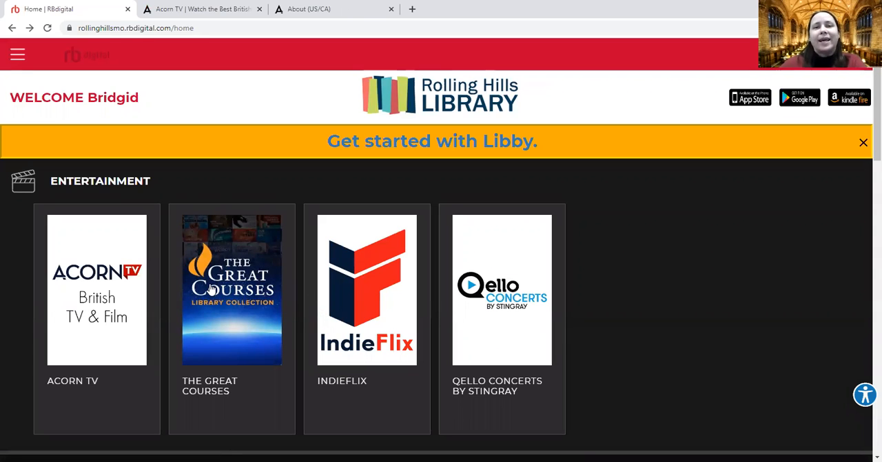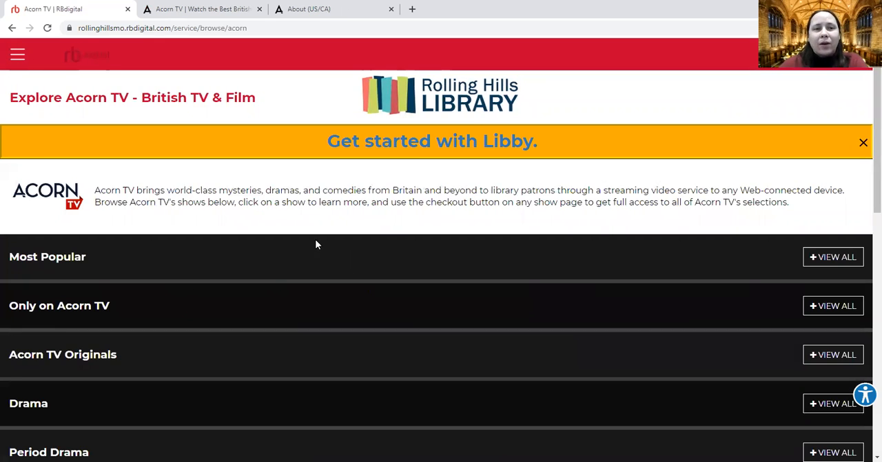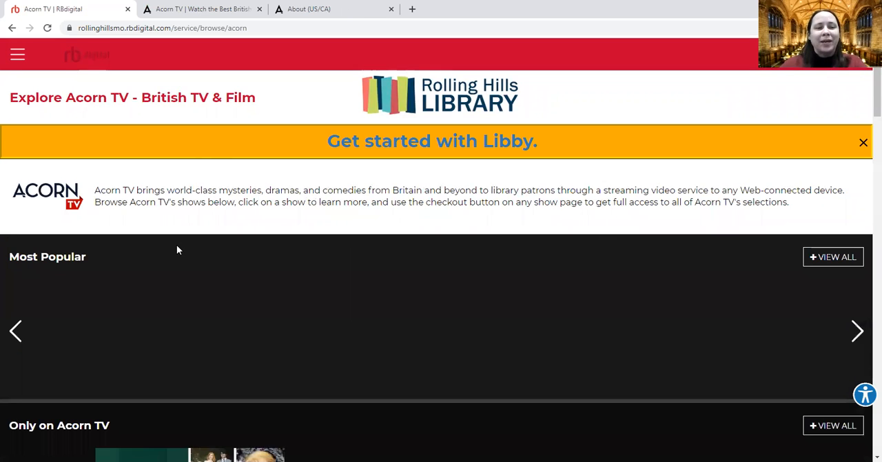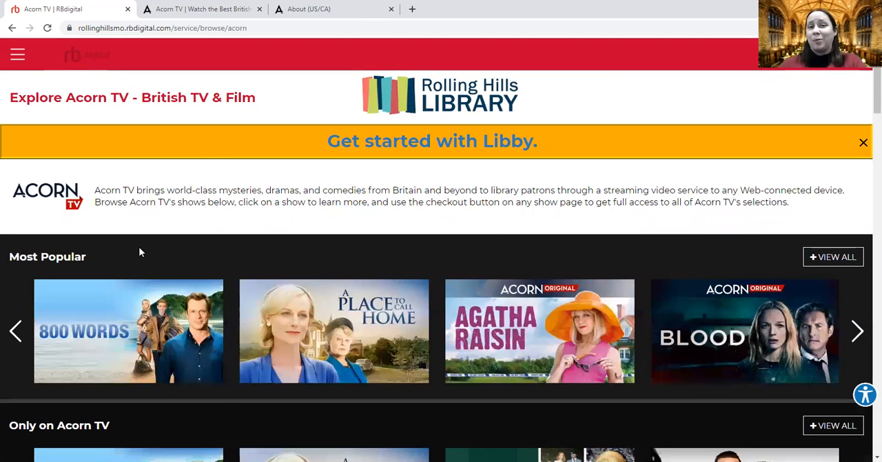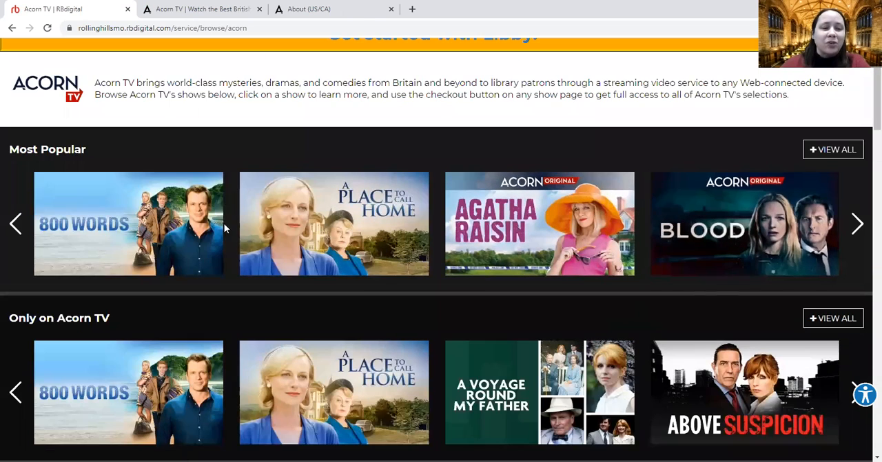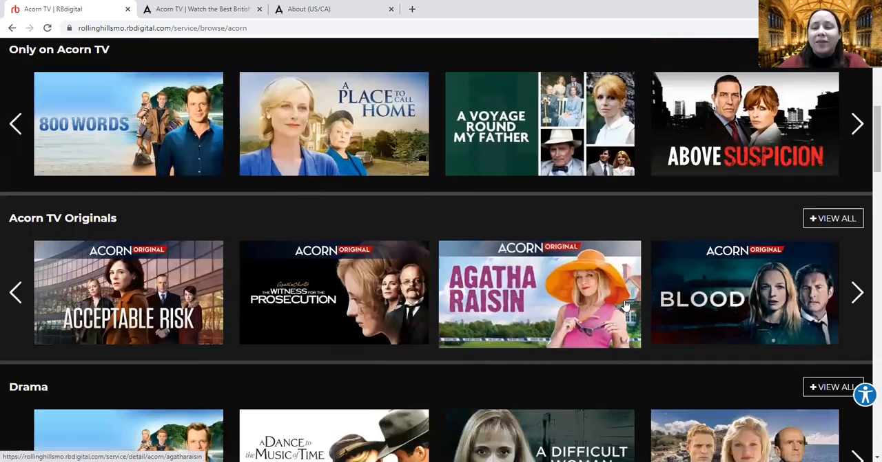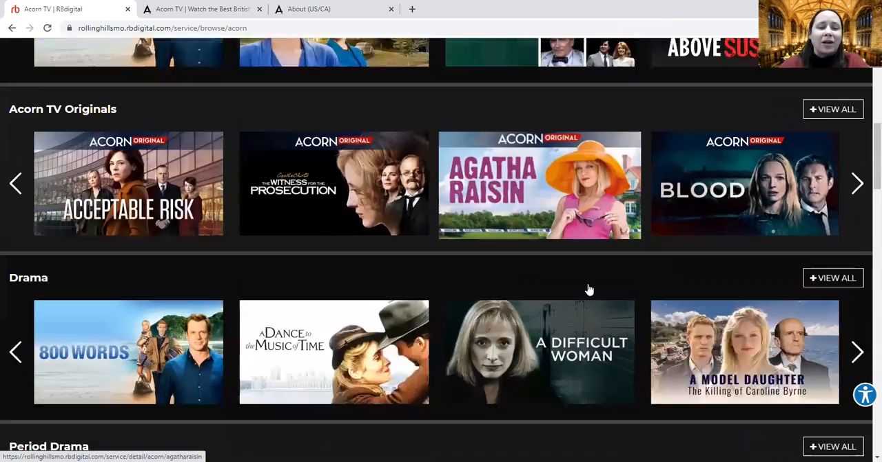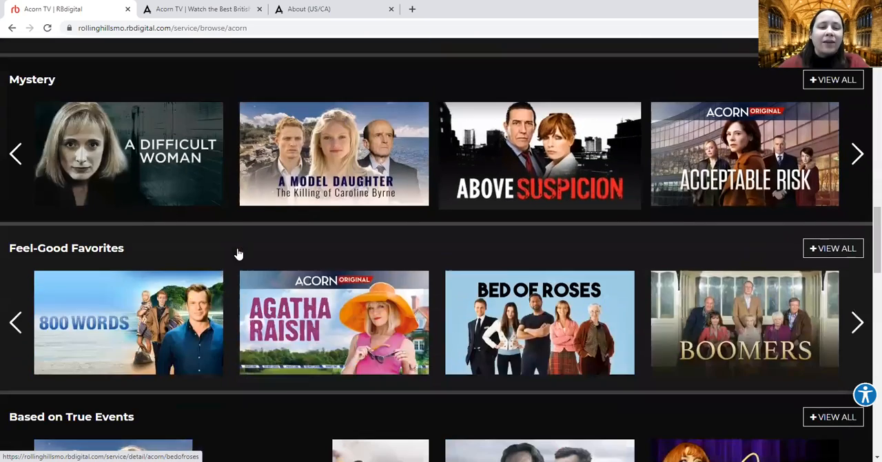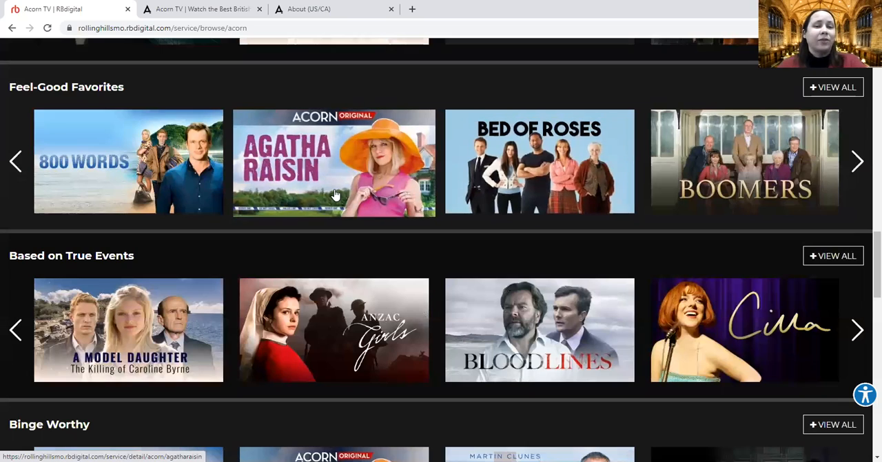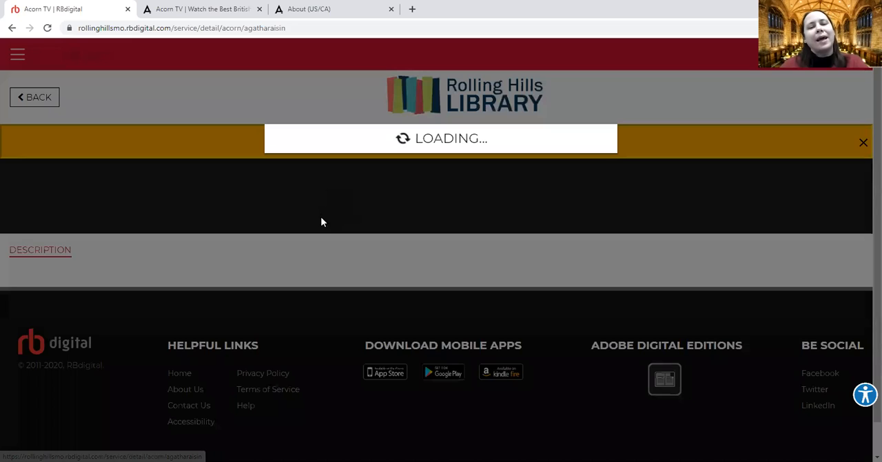So let's say today I'm in the mood for British television. I'm going to check out Acorn. Now, one thing about Acorn, when you go here, it gives you the list of some of the different shows, most popular things only on Acorn that you can find there, just to make sure that this is something that you're actually interested in. And if you do find one that you like, oh, hey, Agatha Raisin, I want to watch that.